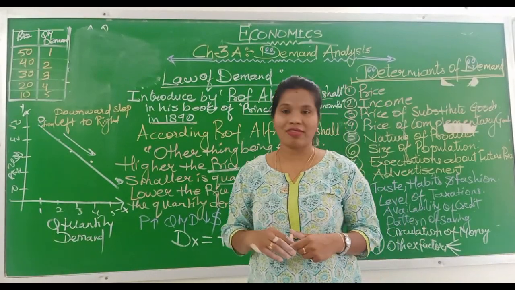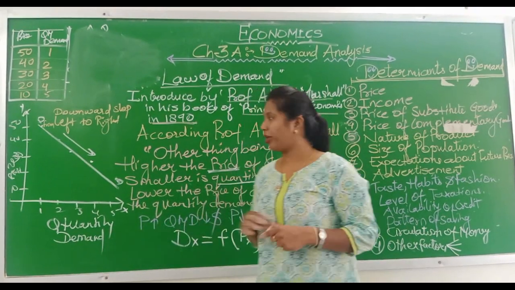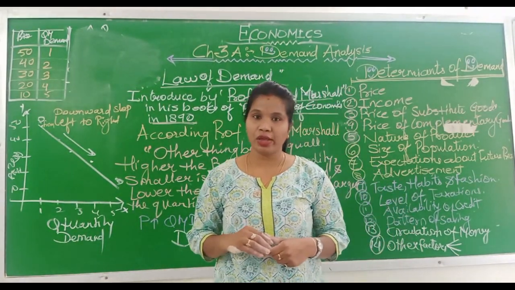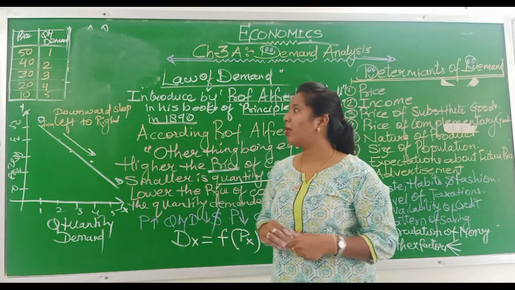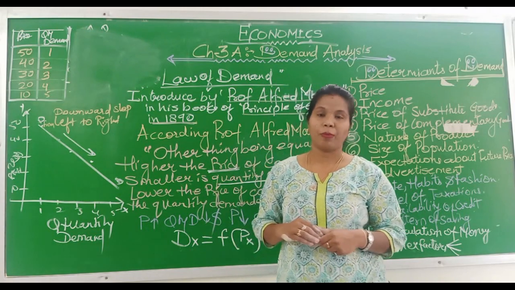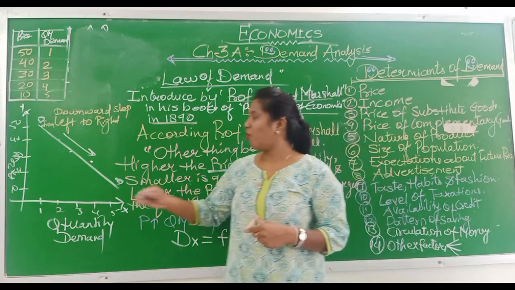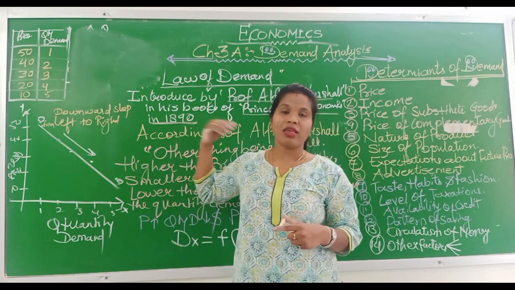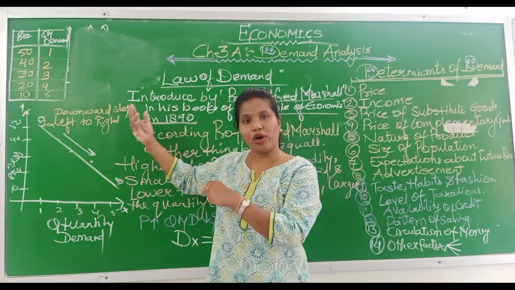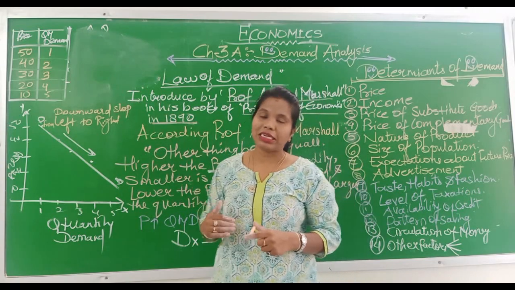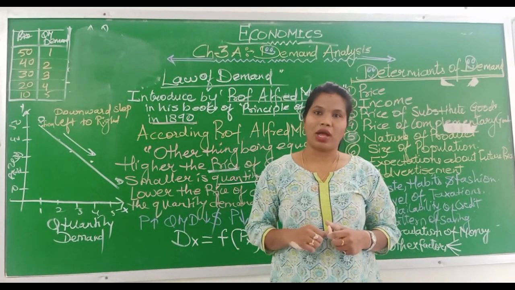In the graph, on the y-axis it would be price, on the x-axis it would be quantity demand. When we plot the schedule in the graph, we can see a downward slope from left to right, because it has an inverse relationship. For example, when price increases from 10 to 50, quantity demand decreases from 5 to 1.